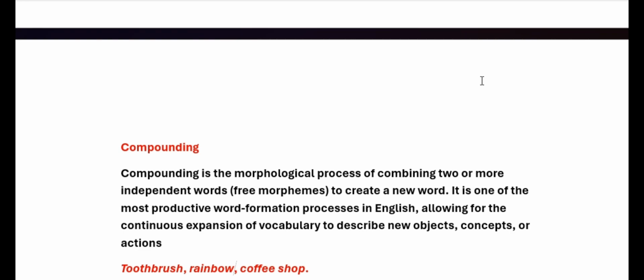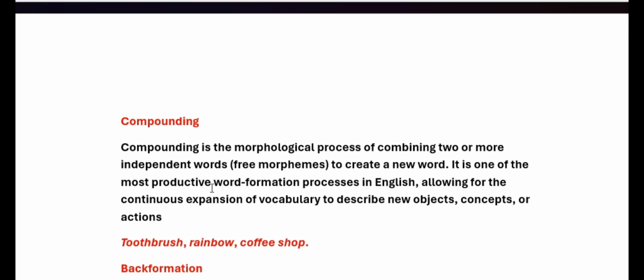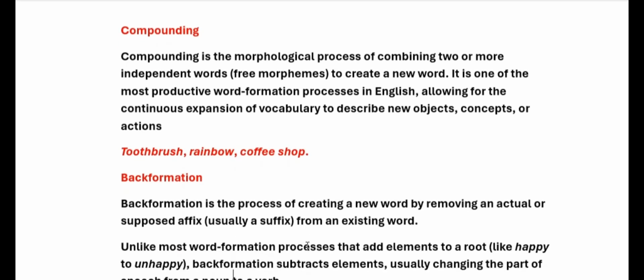Another method of word formation is compounding. Here, two or more independent words are combined to form new words. For example, toothbrush is the combination of tooth and brush. Rainbow is rain and bow. Coffee shop is coffee and shop.